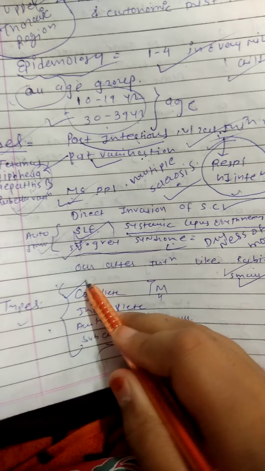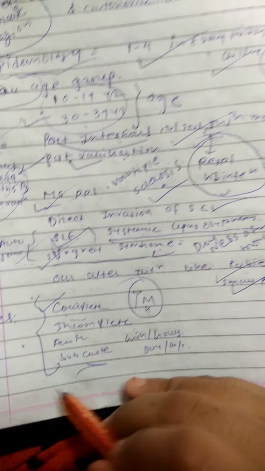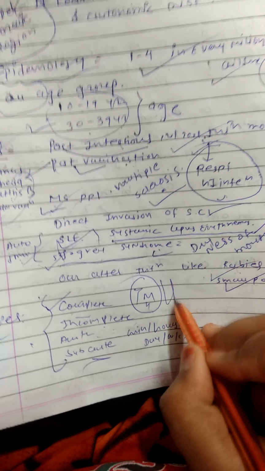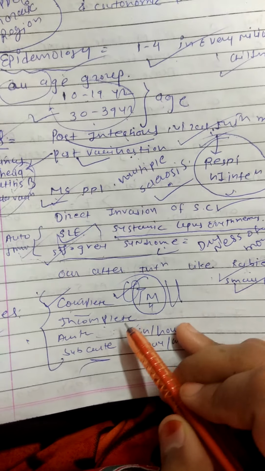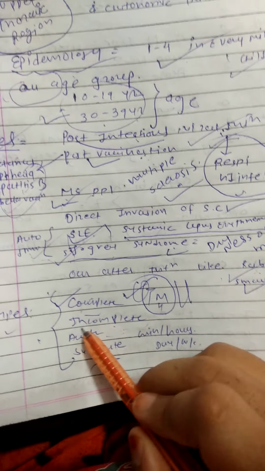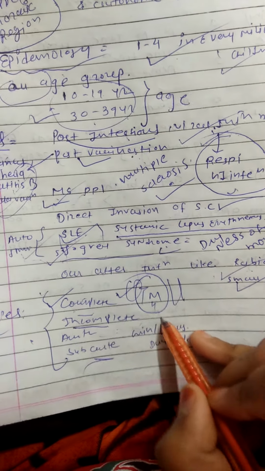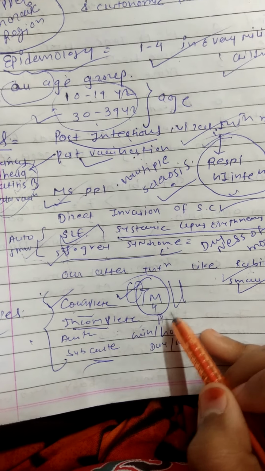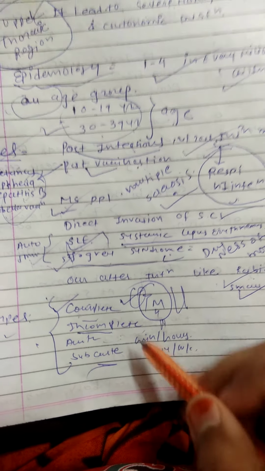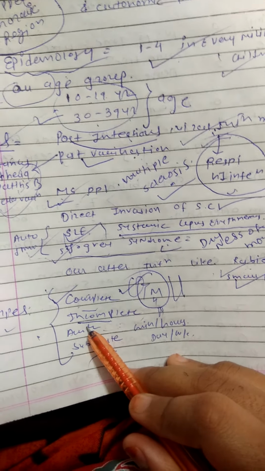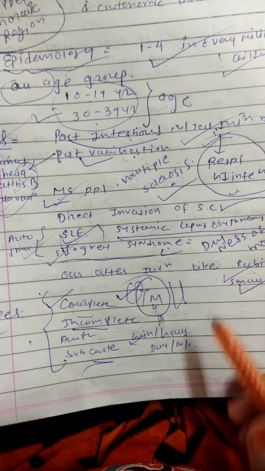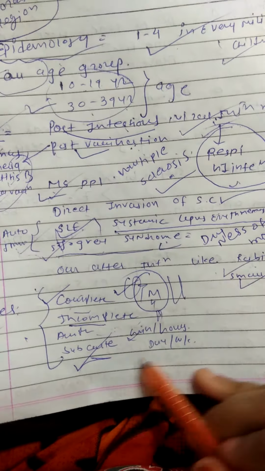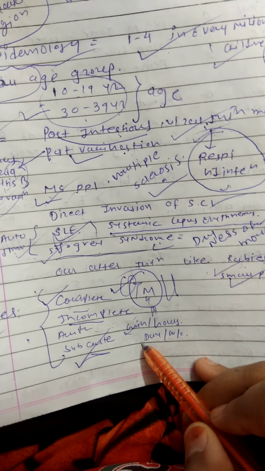Now we talk about complete, which means the myelin sheath affects the whole spinal cord. So we can say it is a complete spinal cord involvement, in which generally all sensations are affected. Then the incomplete, in which half of the spinal cord's myelin sheath is affected. In acute, the symptoms start within minutes or hours of the infection, and in subacute transverse myelitis it takes a day or some weeks.